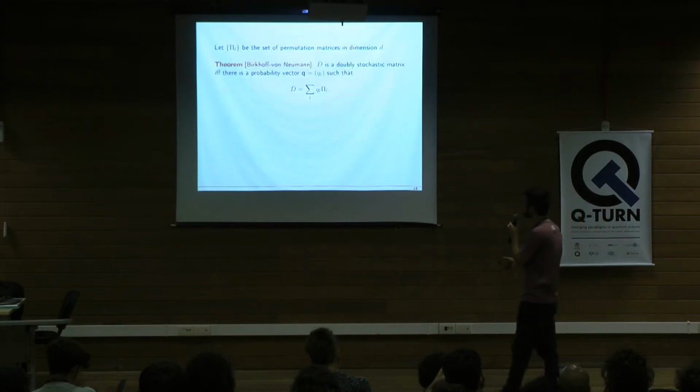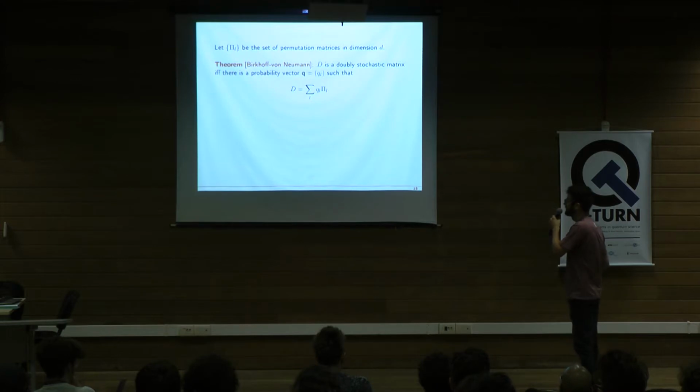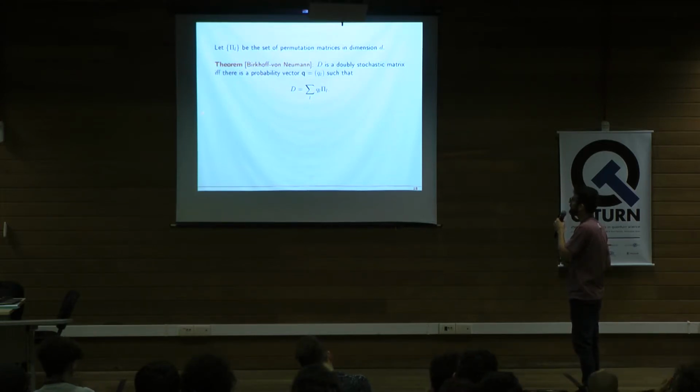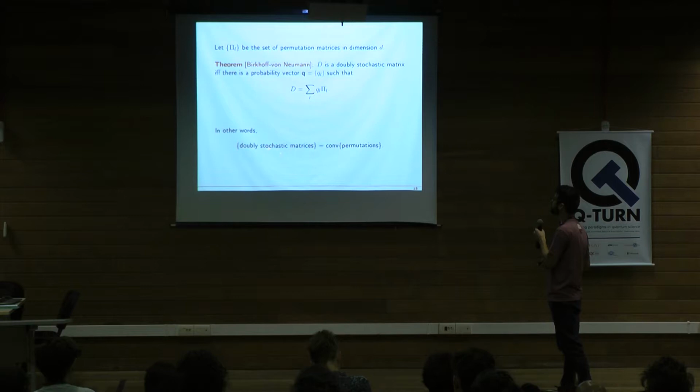So what we want to do now is to think about the Birkhoff-von Neumann theorem, which says that every doubly stochastic matrix is some convex combination of permutations, right? So this pi L are all the permutations in the given dimension of the matrix. And actually it's an if and only if, right? So it's a doubly stochastic matrix if and only if there exists a probability vector decomposing the matrix into permutations. So in other words, this set equals the convex hull of the set of the permutations.